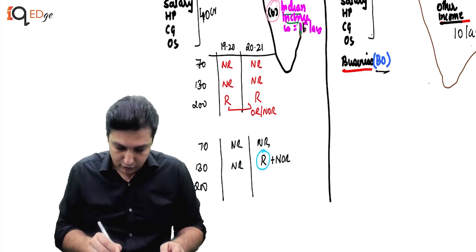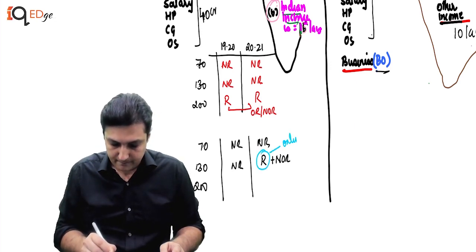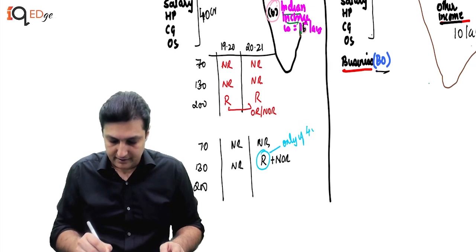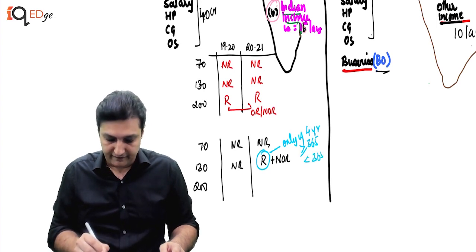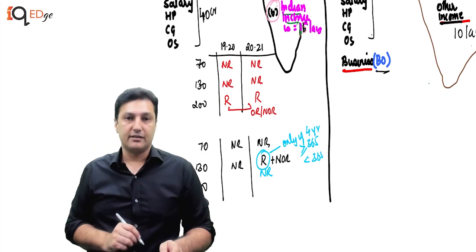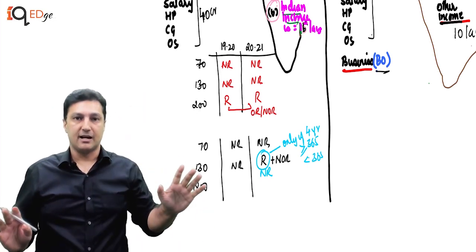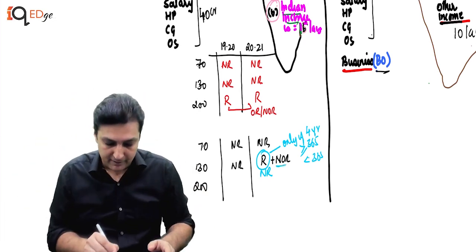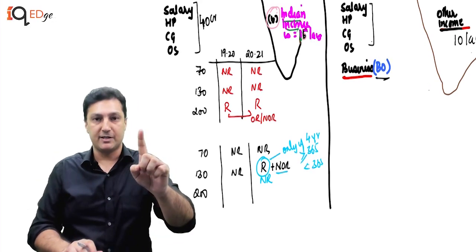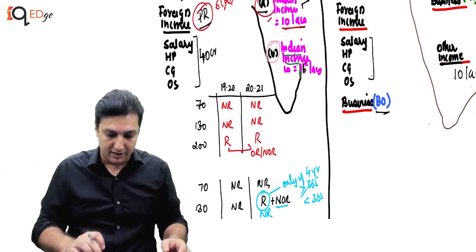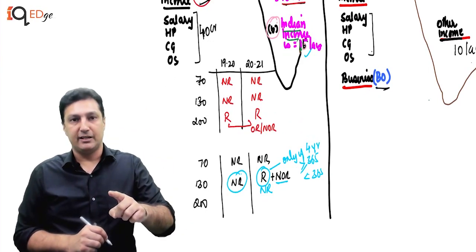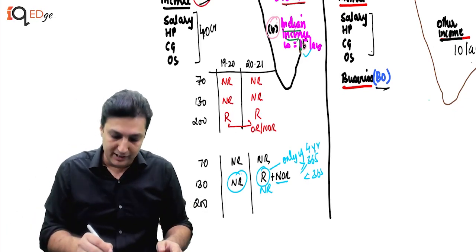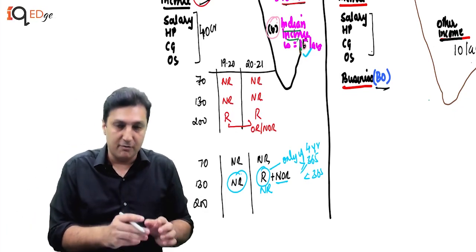And this resident status applies only if in the last 4 years he is fulfilling the conditions of 365 days. If he is not fulfilling the condition of 365 days, then he still remains a non-resident. So this is the change that has happened. But even if he becomes R plus NOR, there is no change, because even if he was non-resident, his 16 lakhs would be taxable in India. He becomes R plus NOR, only 16 lakhs is taxable because that foreign branch does not exist.